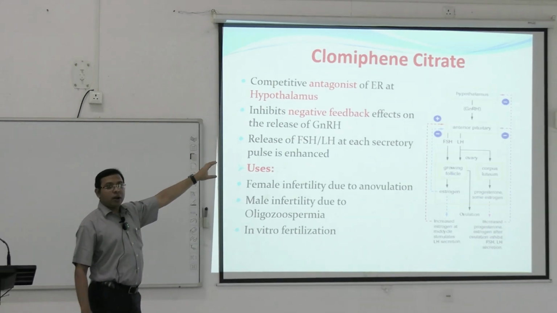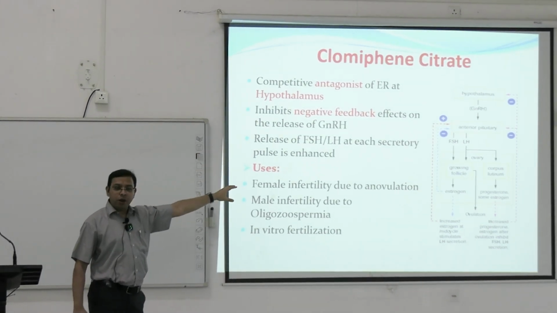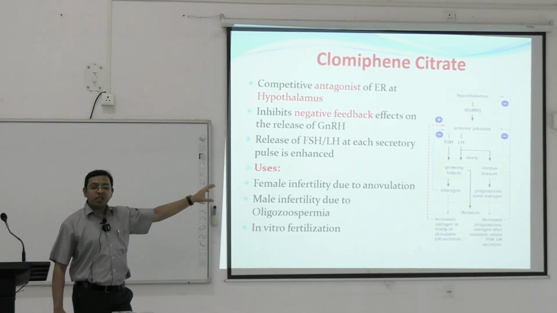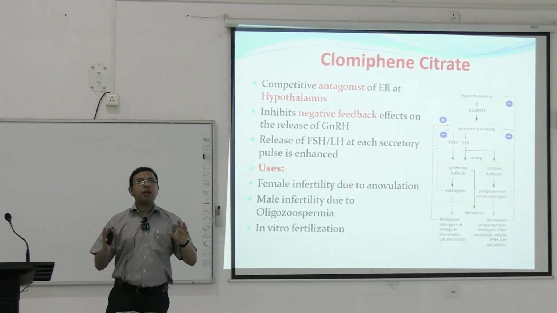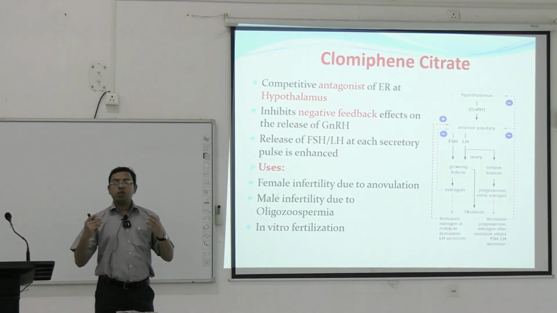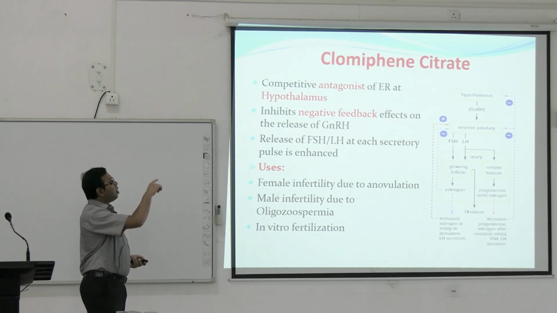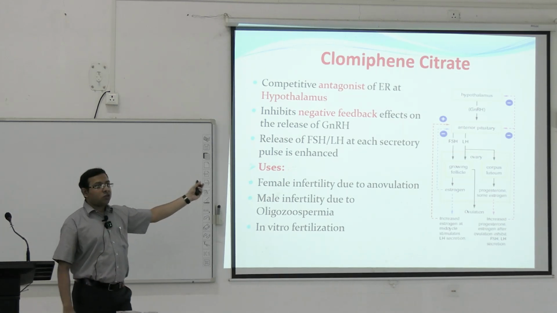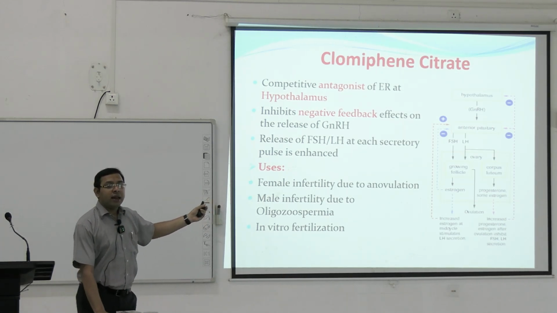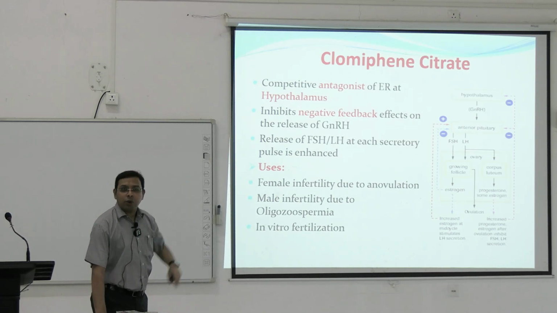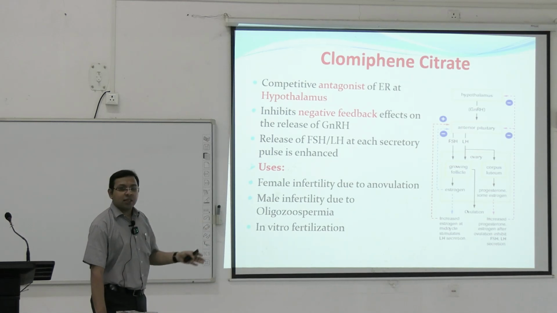This gonadotropin releasing hormone acts on the anterior pituitary to secrete FSH and LH, and this FSH and LH helps in the secretion of estrogen and progesterone from the ovary. So what happens when this estrogen and progesterone is already there, they give a negative feedback effect on the hypothalamus, so that there will be no more release of gonadotropin releasing hormone, no more release of FSH and LH.